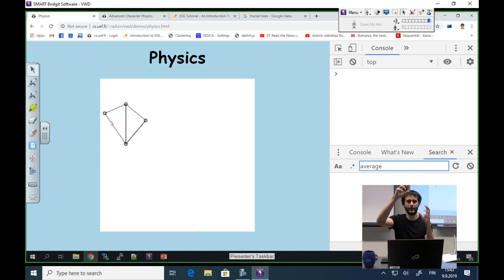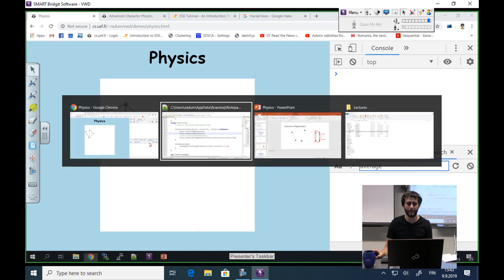In physics, when you have a pendulum connecting many bars together, this is called a chaotic pendulum or a multiple pendulum, and it tends to be very different every time you try to run it. So I'm going to write a function that when I click, I will get the nearest segment and remove it from our segments array. So let's see what happens.